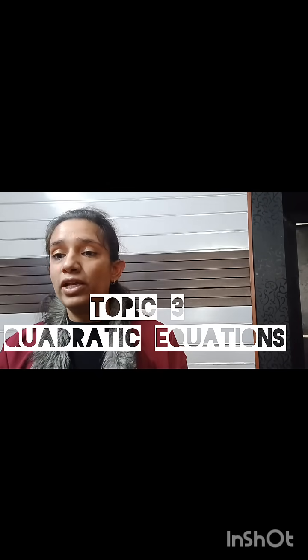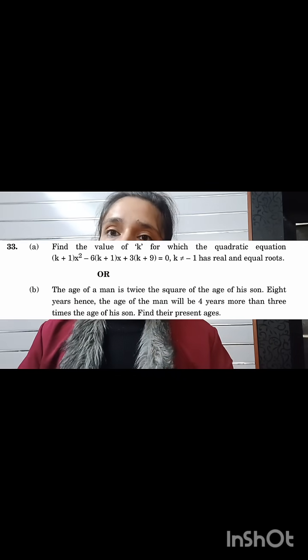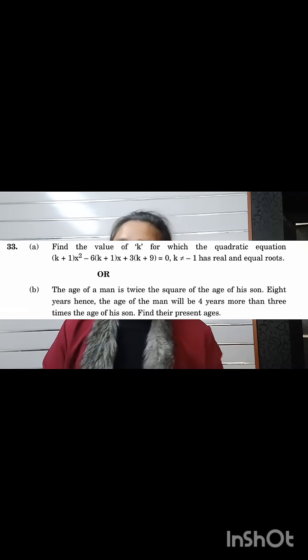The first question you can expect from this chapter is based on finding the value of k, where the question will give real and equal roots and you need to calculate the value of k. The second question will be based on a word problem, which carries a weightage of 5 marks. Train, speed and general word problems can be asked from this chapter.